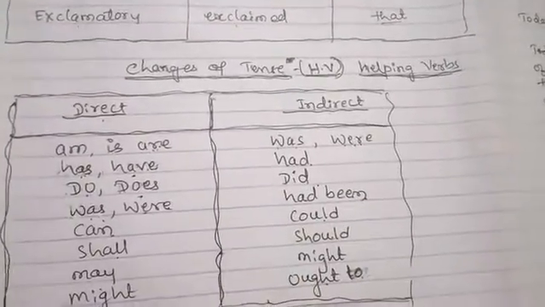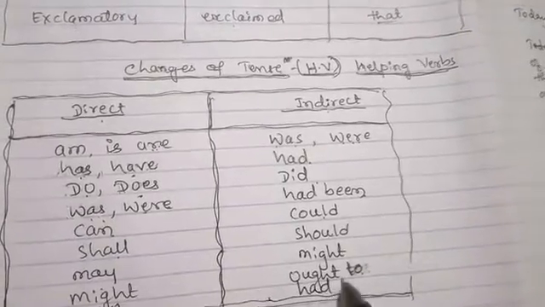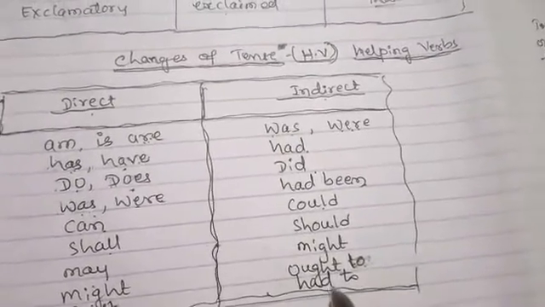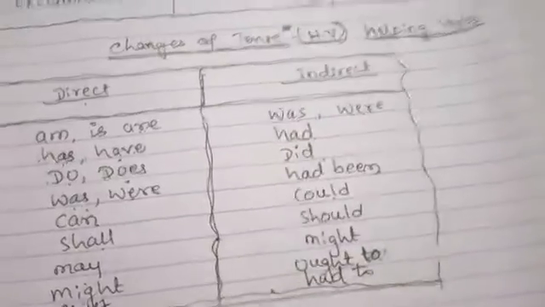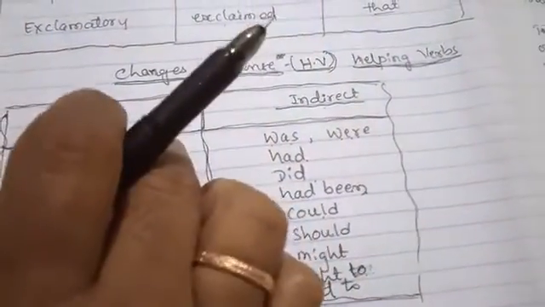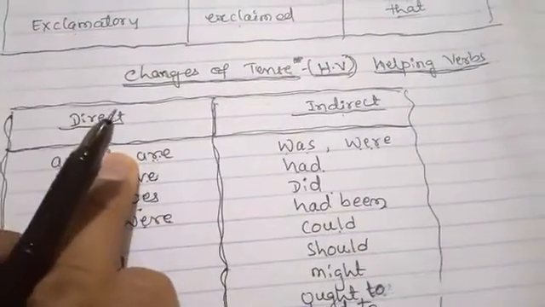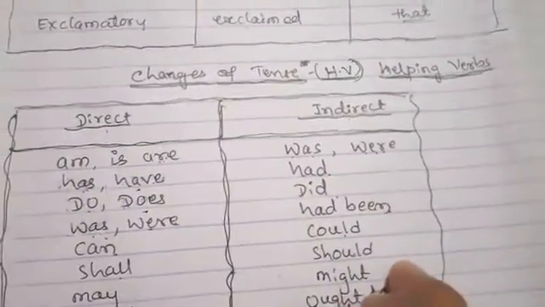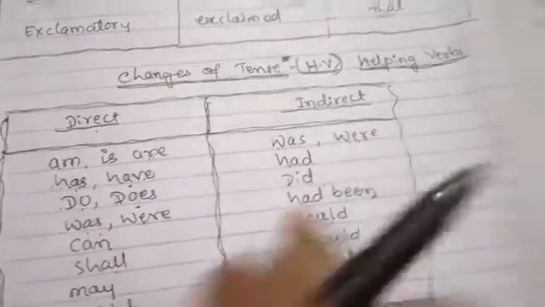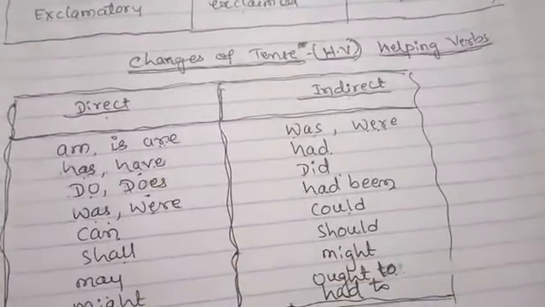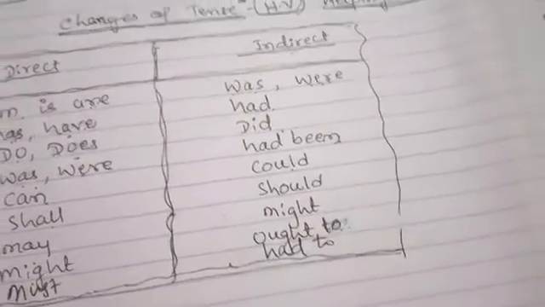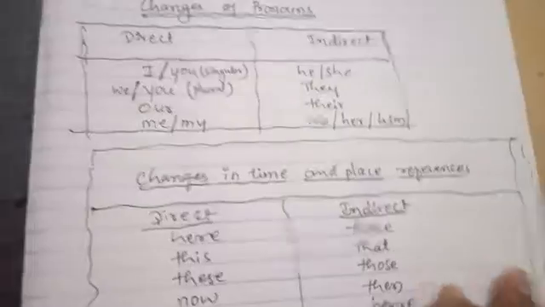And must, had to. Must, had to. See, very simple. If these helping words come in the direct sentence, then you may change them like this. Very simple. See, I have given a table. If you go according to this table, then automatically those helping words will change and become correct. Okay. Then the third point, the third step, I will tell you.